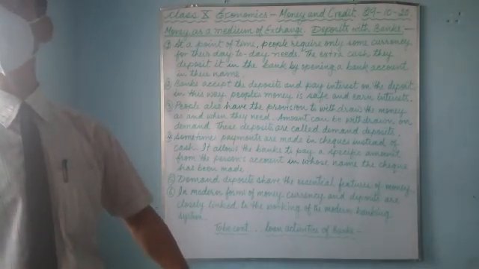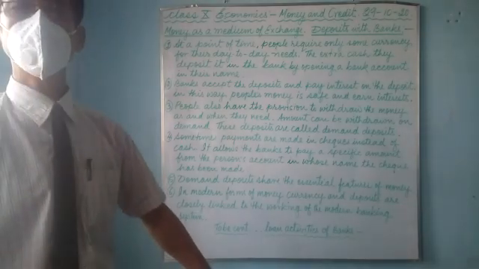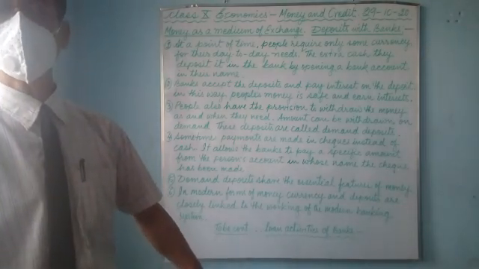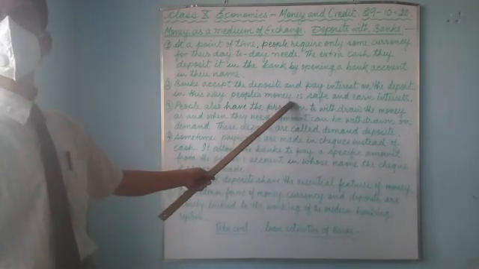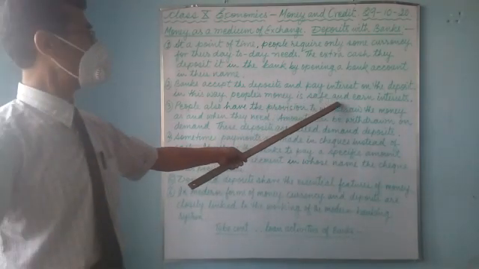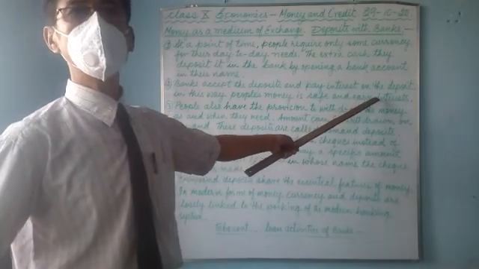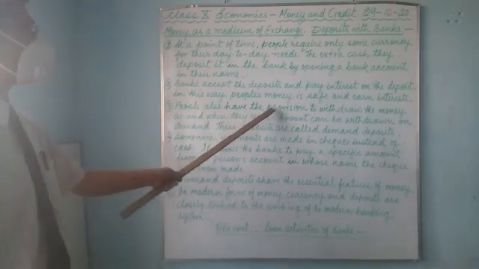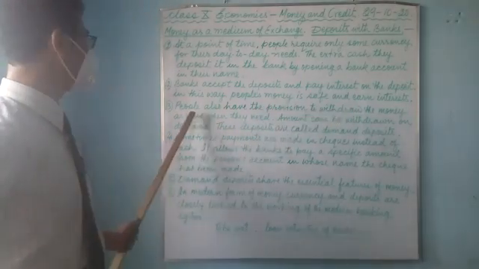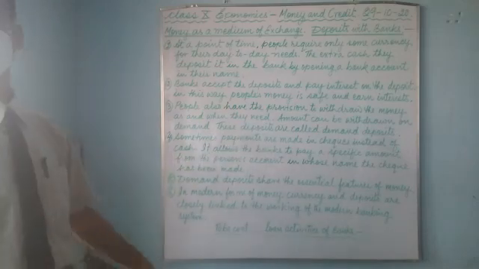If you keep money at home, there is always a risk, a danger of theft and of fire or something else. So the money which is kept in the bank always remains safe, and you can earn interest also.